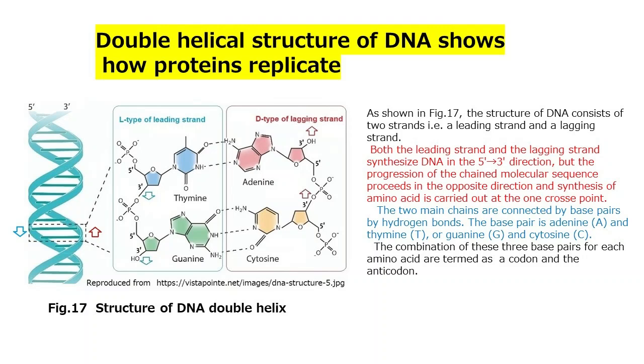Double helical structure of DNA shows how proteins replicate. As shown in Fig 17, the structure of DNA consists of two strands, a leading strand and a lagging strand. Both the leading strand and the lagging strand synthesize DNA in the 5 to 3 direction, but the progression of the chained molecular sequence proceeds in the opposite direction, and synthesis of amino acid is carried out at the cross point. The two main chains are connected by base pairs by hydrogen bonds. The base pair is adenine A and thymine T, or guanine G and cytosine C. The combination of these three base pairs for each amino acid are termed a codon and an anticodon.